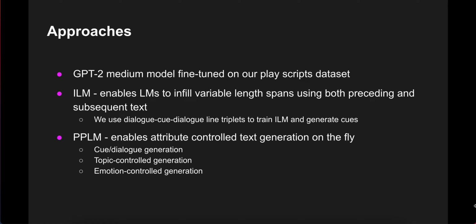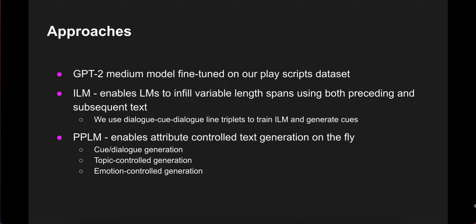We use 3 different frameworks for cue and script generation. Firstly, we use a GPT-2 medium model fine-tuned on our play script dataset. Secondly, we use ILM, which enables GPT-2 to infill variable length spans using both preceding and subsequent text. For this, we use dialogue cue dialogue line triplets to train ILM and generate cues.